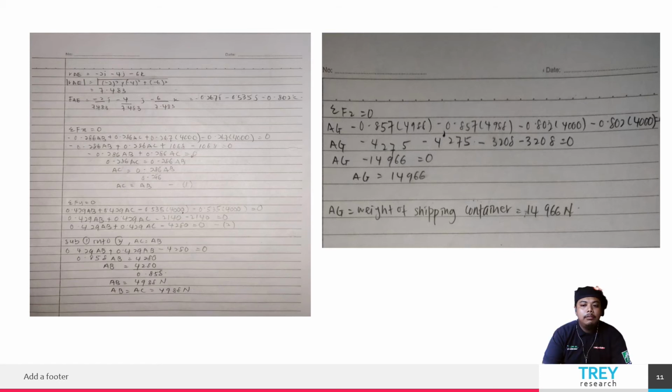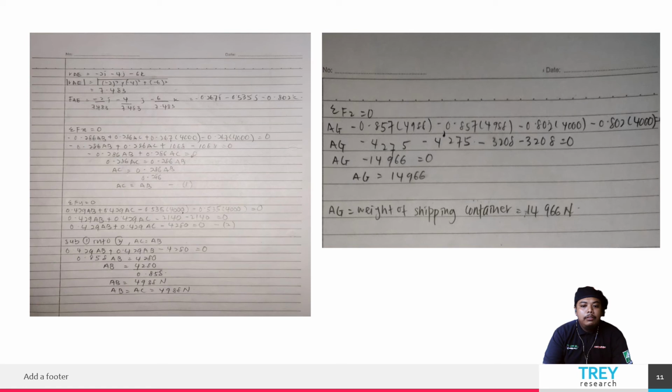The maximum tension for cable AE and cable AD is 4000 Newton. And in the first step, we have already found the unit vector. If we want to find the force for each axis, we have to multiply the unit vector with the magnitude of the force. To get the force values on cable AB and AC, we can use the formula total Fx equal to 0 and total Fy equal to 0. This is because the force values on cable AD and AE are already given, which means 4,000 Newton.